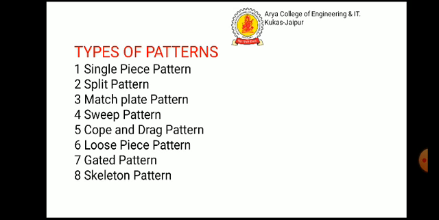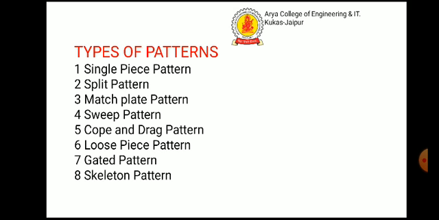Next, sweep pattern. A sweep pattern is basically a two wooden board type of pattern. A sweep pattern is just a form made on a wooden board which shapes the casting into the sand all around the circumference. The sweep pattern rotates about a post. Once the mold is ready, the sweep pattern and the post can be removed.